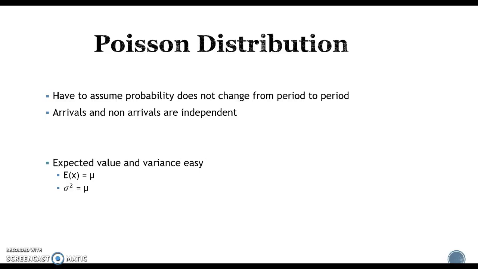So we are also assuming that the probability does not change from period to period. So in the first hour, the probability is not more likely to change than in the second hour or third hour. If so, then you're going to have to do different ones for those different time periods. So if you have a heavy time, like Starbucks in the morning, it's probably going to have a different probability distribution than Starbucks at 1 o'clock or 2 o'clock.